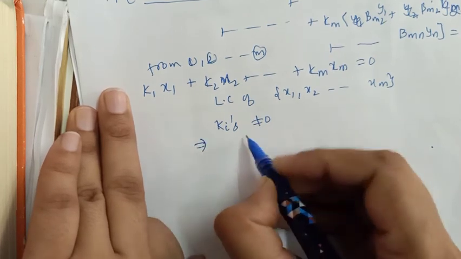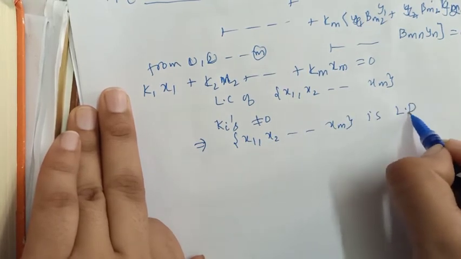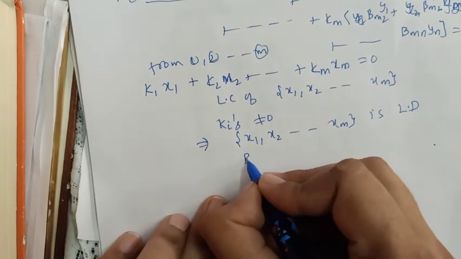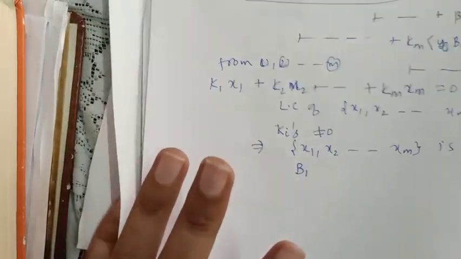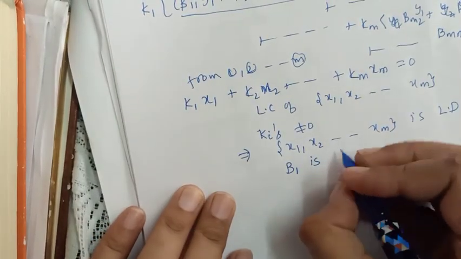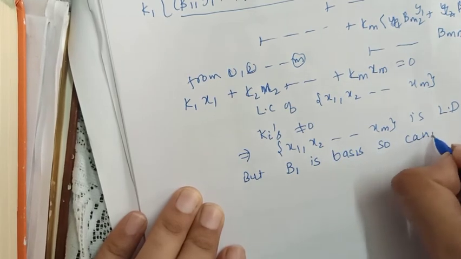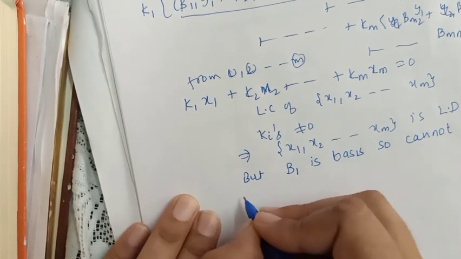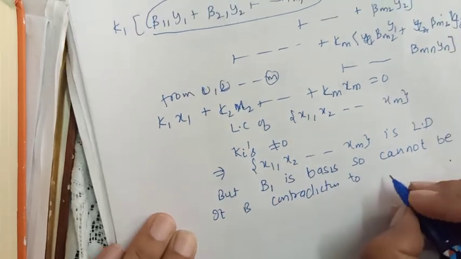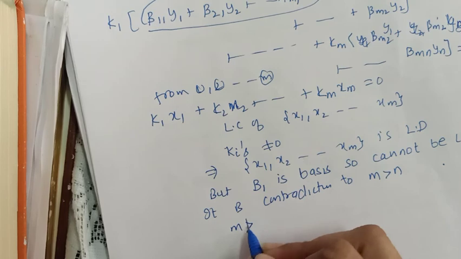What does that mean? That means this set x1, x2 up to xm is linearly dependent, but this cannot happen. What was this set x1 up to xn? It was the set b1. If you can recall, this was the set b1. b1 was the basis, so it cannot be linearly dependent. So it is a contradiction. Contradiction to what? Contradiction to what we assumed. We assumed that m is greater than n. So m cannot be greater than n.